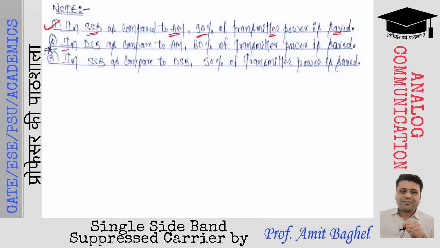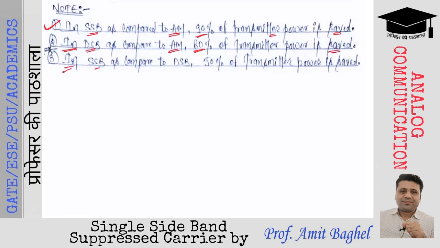Right? In DSB as compared to the AM, 80% of the total power is saved. Standard AM में total power 100 watt था, whereas DSBSC में total power 20 watts था. तो 80 watts का पावर सेव किया गया है. दैट मींस 80% का पावर सेव किया गया है in DSB when we are comparing it with standard AM signal.